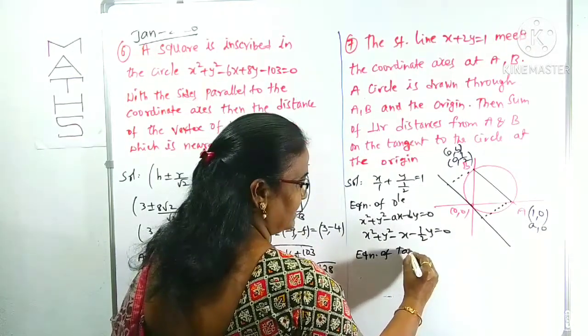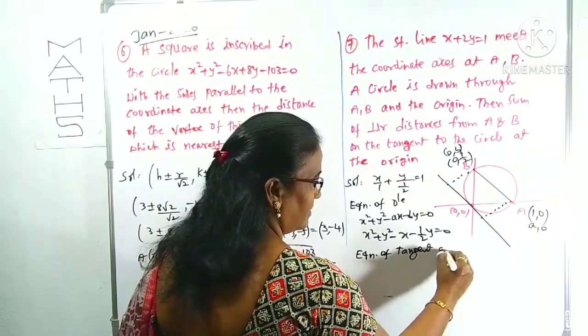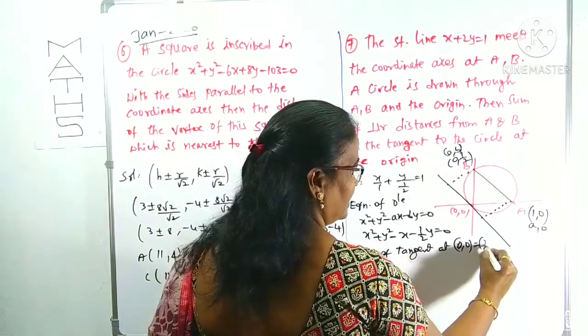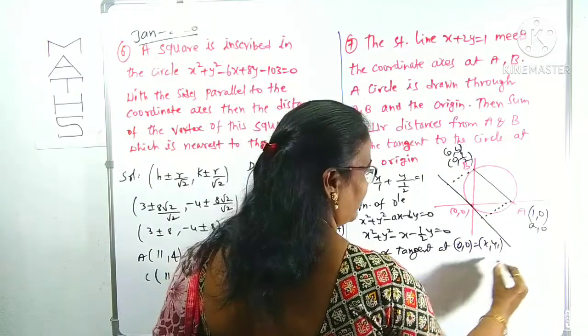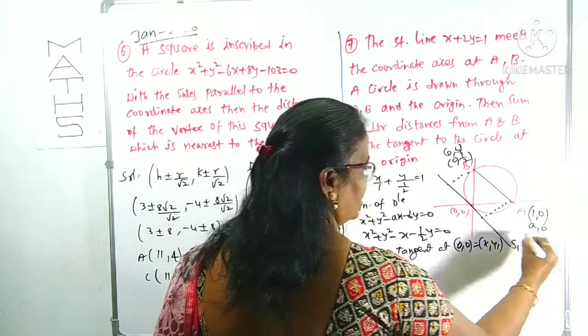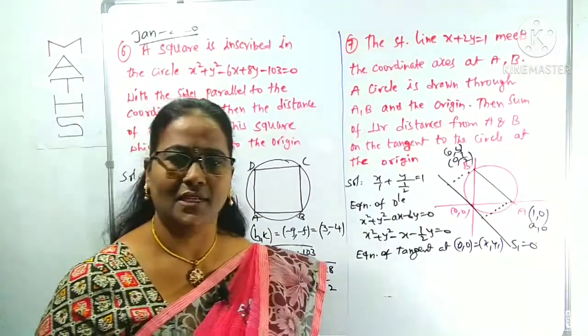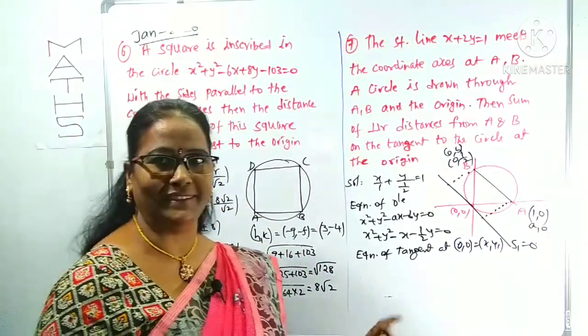Equation of tangent at 0 0. Here 0 0 is just like x1 y1. That formula is what? S1 is equal to 0. Already I have given it; we can follow those lectures. Definitely you can apply it here.